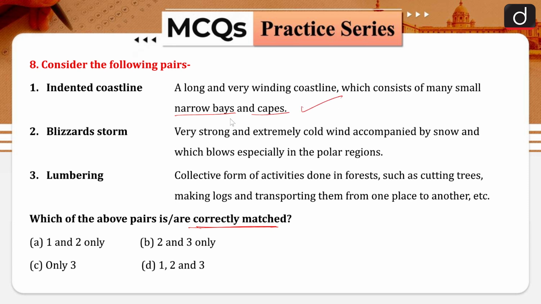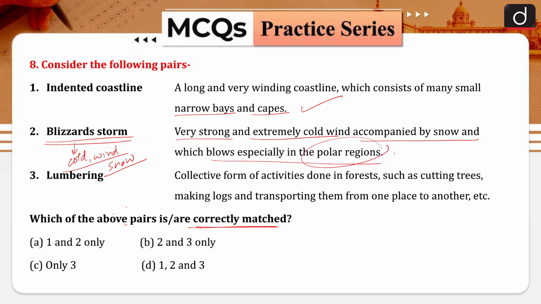This is correct. Then blizzard storms. Blizzard storms are basically very extreme cold storms with high winds, and there will be a presence of snow in them. So these are called blizzards. Here you can say very strong and extremely cold wind accompanied by snow, which blows especially over the polar regions. So this is also correct.